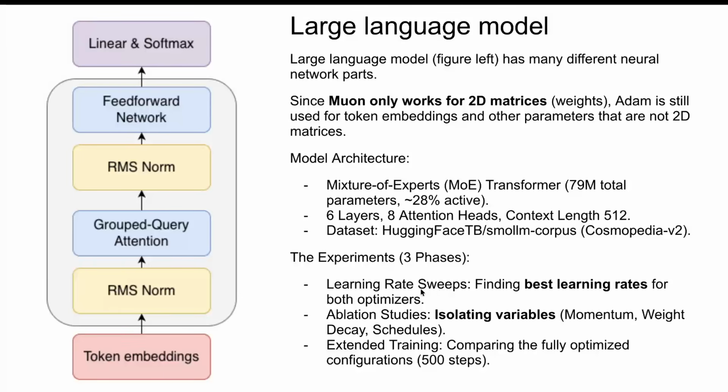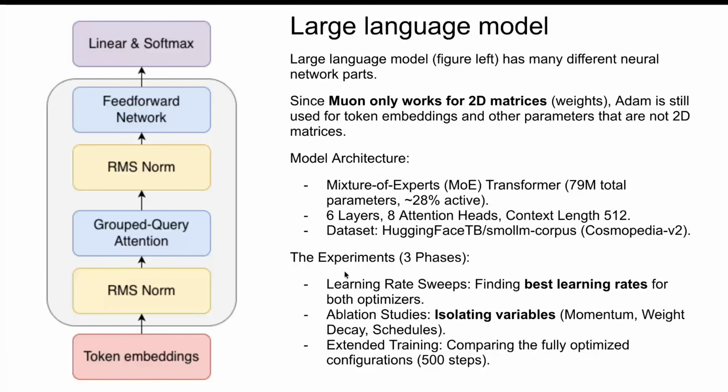First of all, I did learning rate sweeps because learning rate is the most important, most impactful hyperparameter. So I found the best learning rate for both the Muon optimizer and the Adam optimizer. My goal is to compare Adam and Muon and to see which one is better.